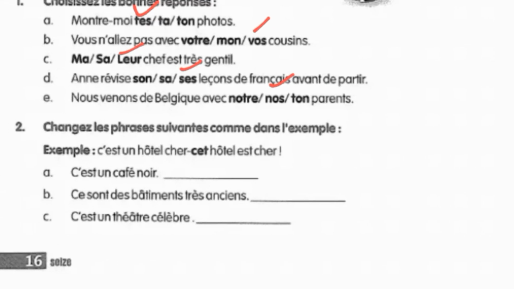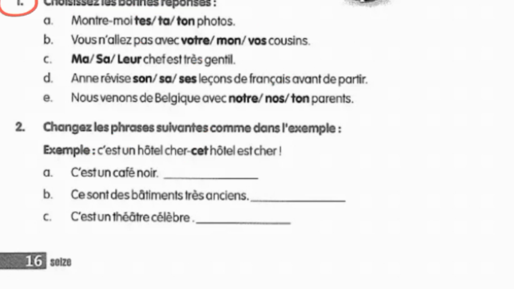So in question number 2 we have to changer les phrases suivantes comme dans l'exemple. That is, you have to change the following sentences like it's given in the example. So let's see the example first of all. It says c'est un hôtel cher. That means it's a costly hotel. In the second sentence, we can see that the sentence formation has been changed. Earlier, it was using say, and now we have used the demonstrative adjective. That means we have to change the sentence according to the demonstrative adjective.